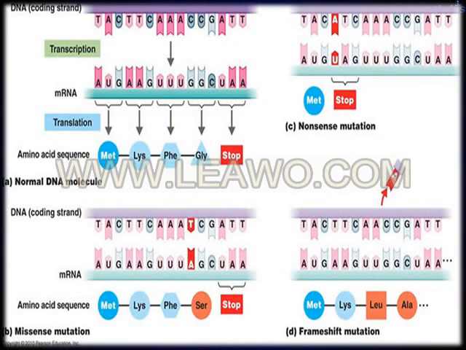So in this picture you can see the normal process of amino acid formation, and the mutant can give rise to different types of amino acids. Here in the upper left diagram, that is normal DNA, which gives rise to different amino acids with the usual codes.